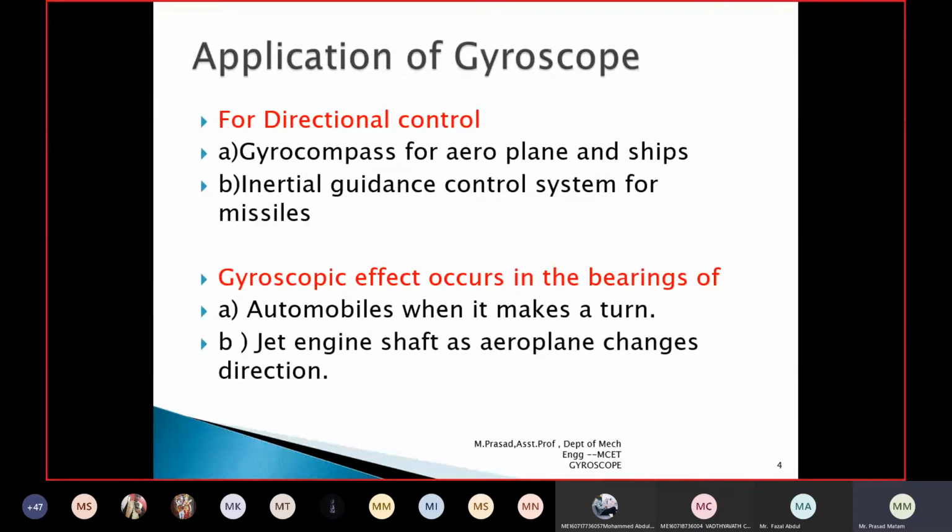And the second application is that the gyroscope is used as an inertial guidance control system for missiles. Again, it shows the direction for the path of the missiles also. So that is the application for directional control.